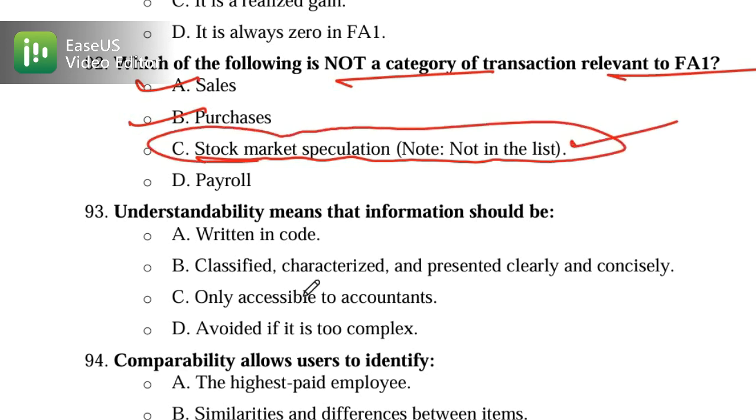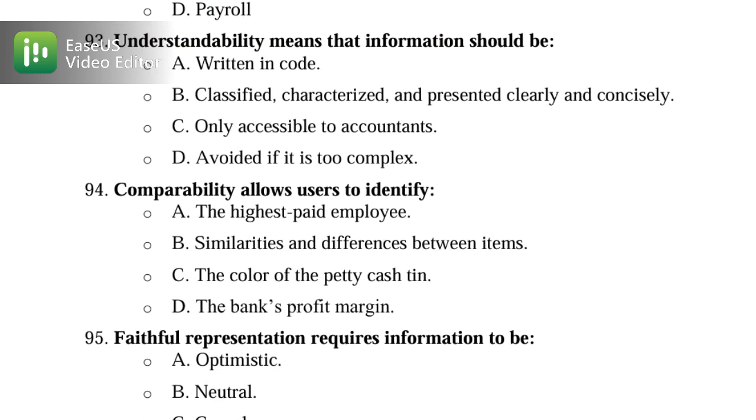Okay. Now let's talk about understandability. These are the characteristics of information that we have already discussed. Understandability means that information should be clear, concise, and easy to understand. So option B is the correct one, because information is classified, characterized, and presented clearly and concisely. This is your correct option.